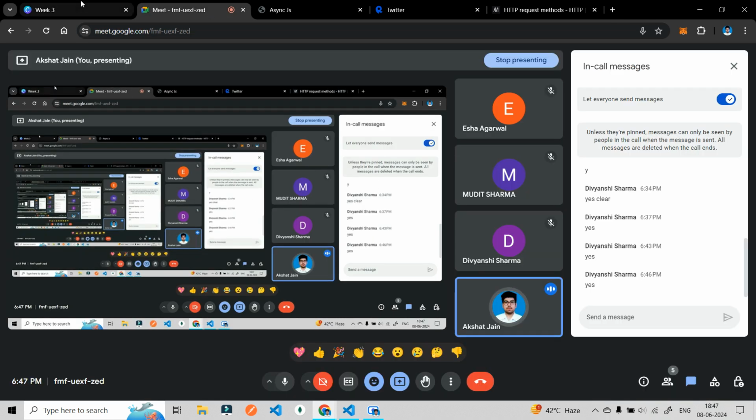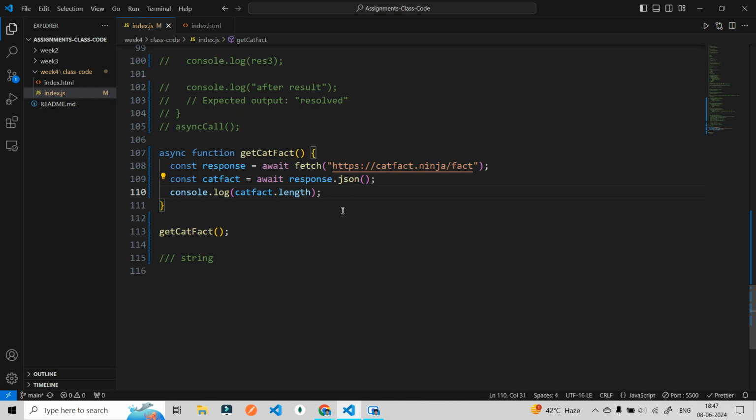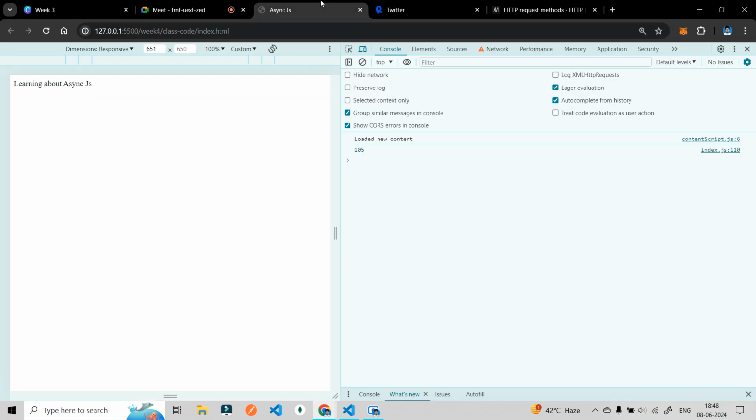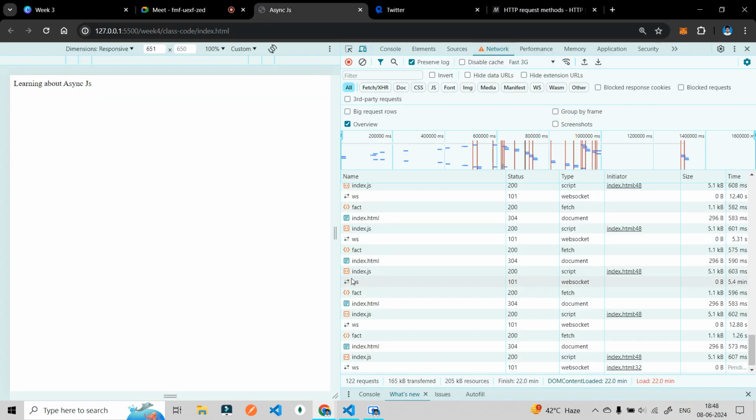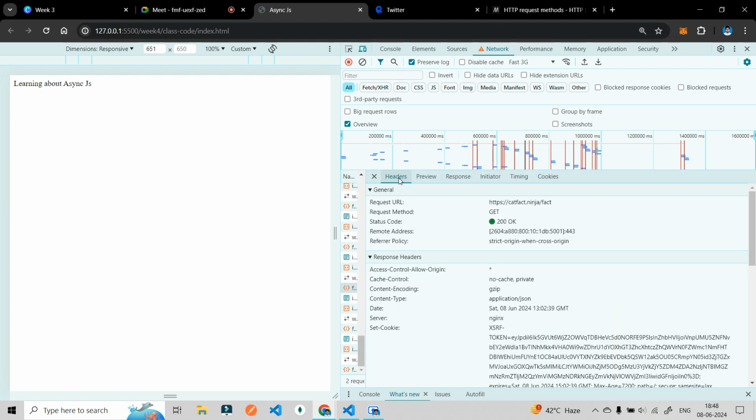I will tell you when we do the backend how you will do that. But imagine that every API is having some method. This particular API is having the method get. If I check the headers, the request method says get. Whatever method that API is using, in this case it means we can only take data out of this API.